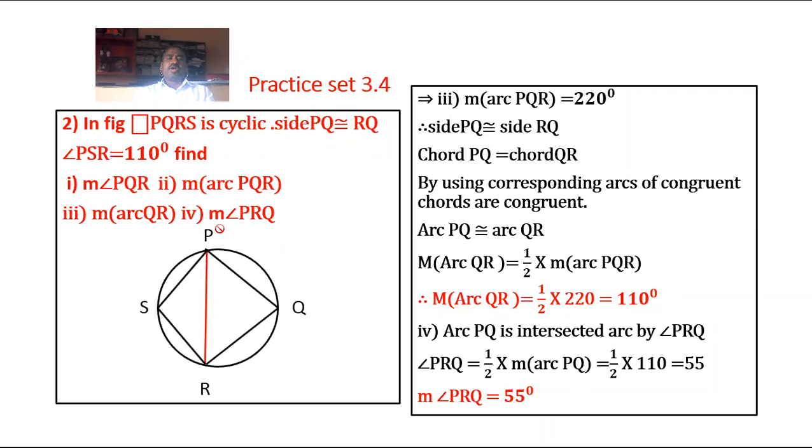And number 4, to find the measure of angle PRQ. Arc PQ is the intercepted arc by angle PRQ. By using the inscribed angle theorem, measure of angle PRQ is equal to half multiplied by measure of arc PQ, and measure of arc PQ is equal to 110 degrees. Half multiplied by 110 is equal to 55 degrees. Therefore, we get measure of angle PRQ is equal to 55 degrees.